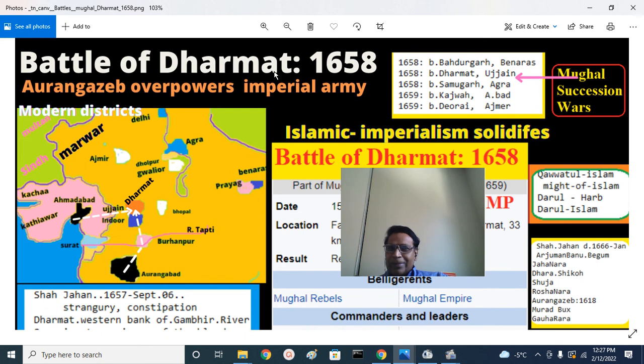That is in brief about the Battle of Dharmat, 1658, among the five battles fought: Battle of Bahadurpur, Dharmat, Samugar, Khajwa, Deorai. We discussed this battle. Aurangzeb overpowers the imperial army at Dharmat.